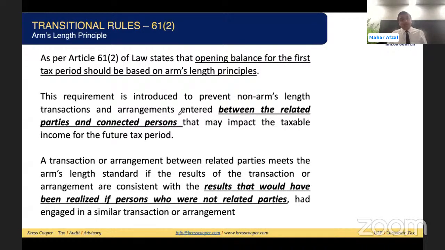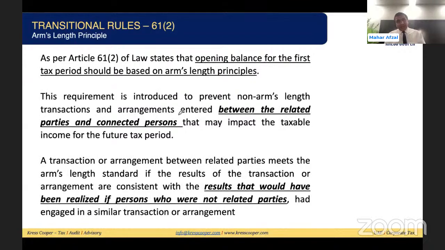There is a possibility. If they are selling to the related party on cost to cost basis, it means the arm's length principle is not being followed. If they are selling above the market price, it means the arm's length principle is not being followed. If they are selling below the market price, it means the arm's length principle is not being followed. But we need to stick to the arm's length principle. This is the requirement of the law.